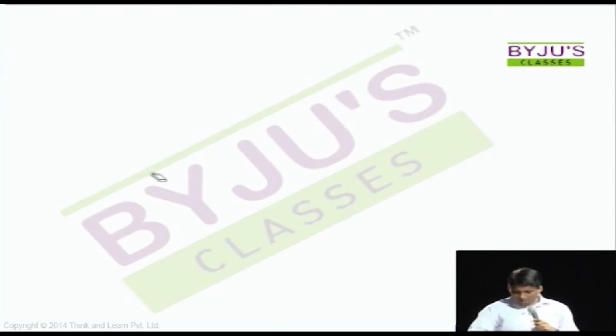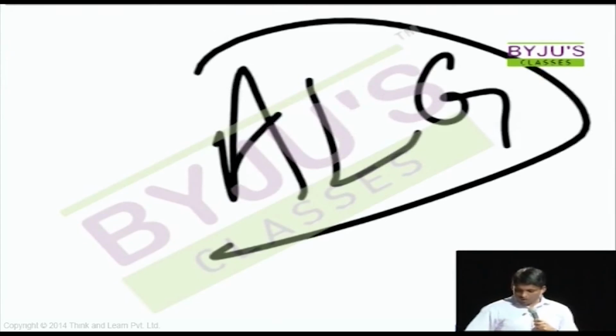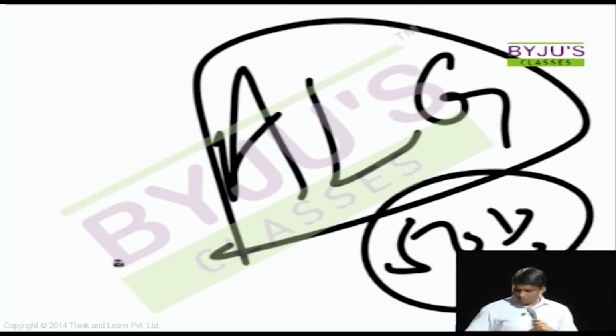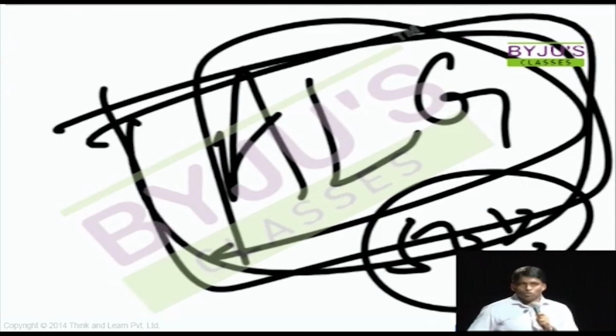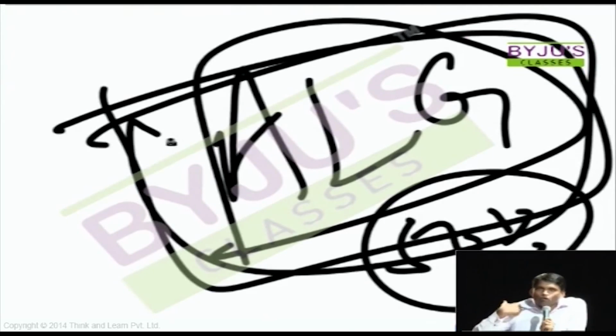So, algebra is over. The 50% difficult part of algebra is over. The easy part of algebra is remaining for you to revise. That's why I told you that this is actually a scoring section. It's a boring section also, but it's a scoring section. You might think that I'm making it sound very easy, but the fact is all topics are like this only. It's all about these 4 languages: numbers, words, diagrams and variables.